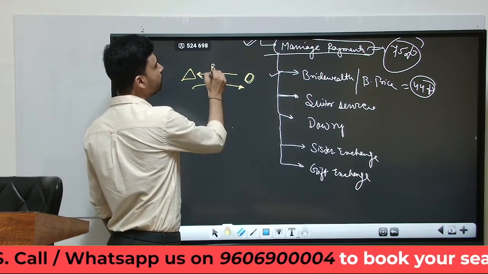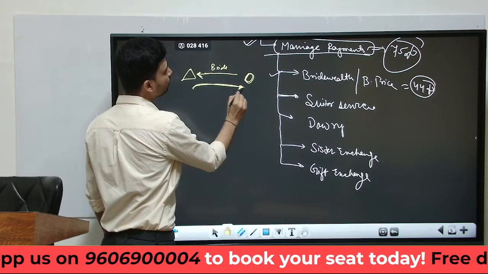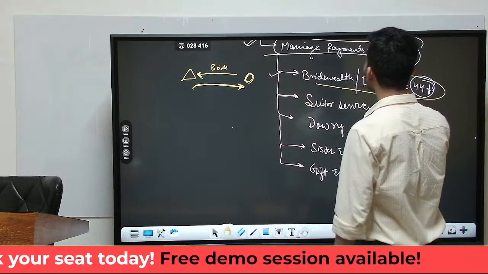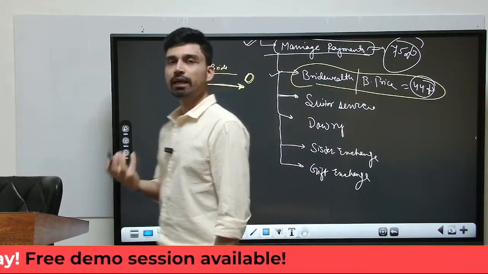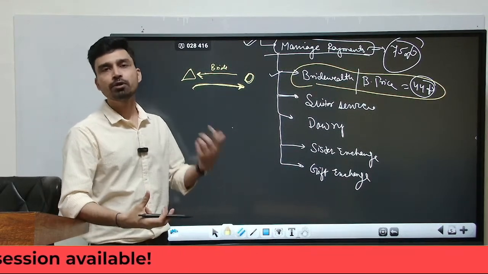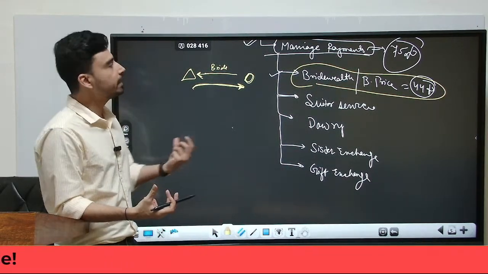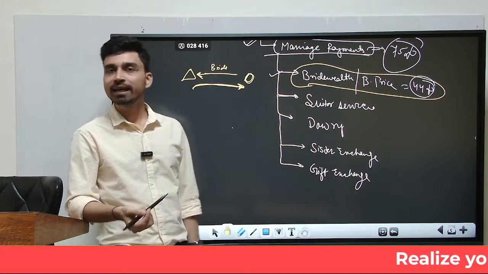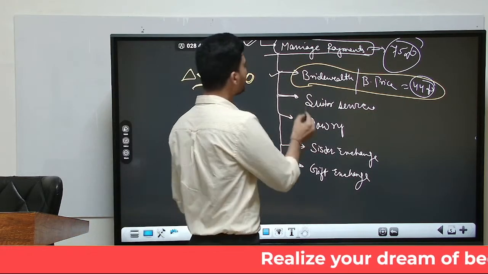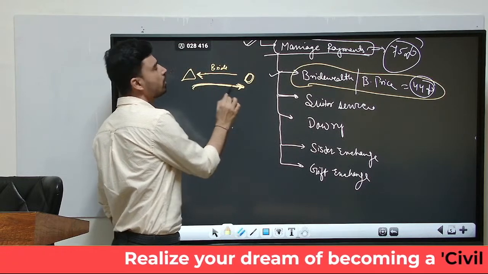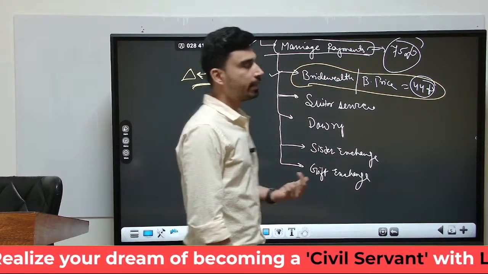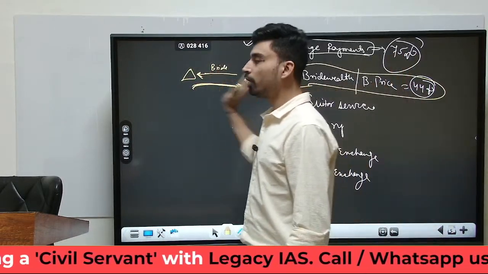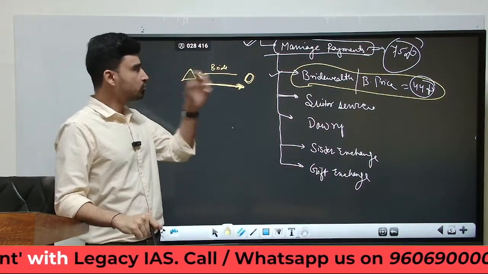That means the bride is moving in this direction and bride wealth or bride price will move in the opposite direction. Earlier it was considered that this was something like the purchasing of a woman or a wife. However, this is not correct in modern times. In modern times, bride price is replaced by the term bride wealth. Why has it been replaced? Because this payment of gifts, goods or services to the bride's family is considered to compensate the bride's family for the losses they incur by transferring their daughter to the groom's family. So it is basically a sort of compensation.